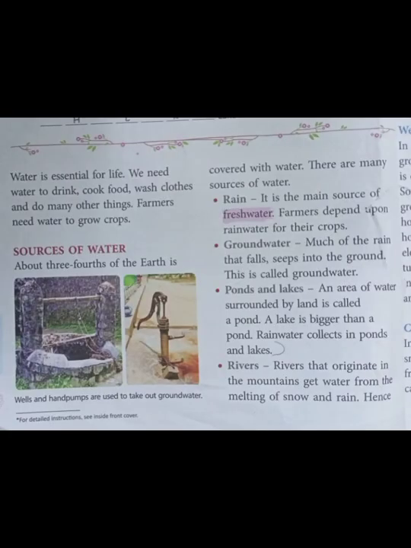Okay. Next, let us look at the sources of water. From where do we get water? About 3/4 of the earth is covered with water. There are many sources of water. The first and main source of water is rain.